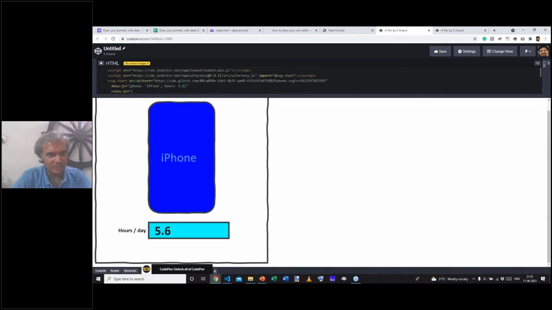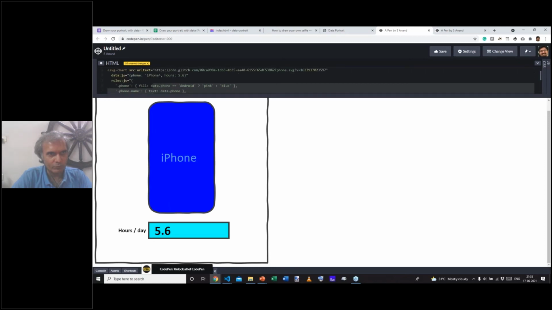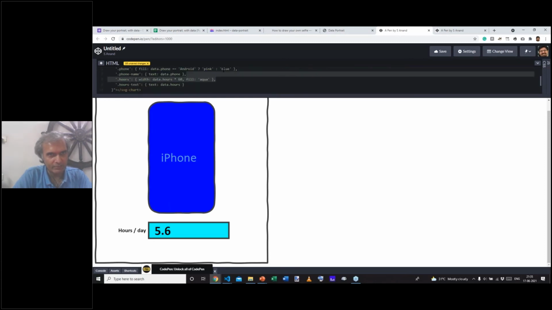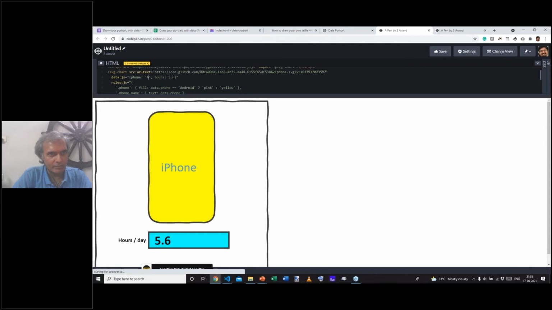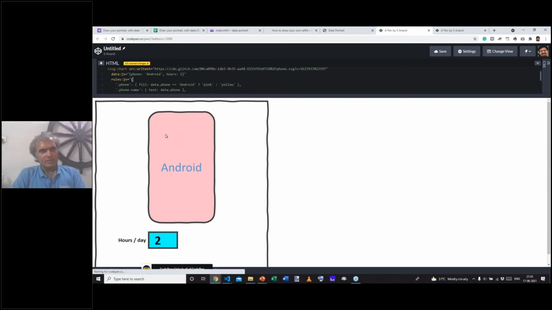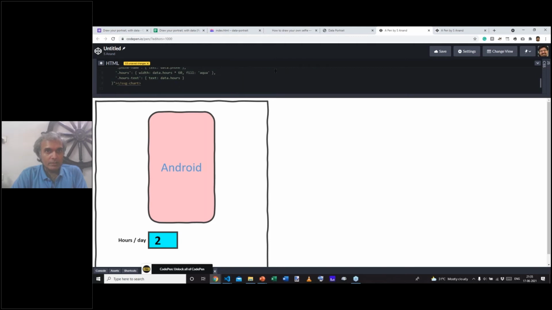So which means that if I change the phone from iPhone, let's change the colors back from pink and yellow so that it's consistent with what you would have seen. So now if I make it an Android, and say put in 2 hours. That gives me a simple infographic, a data portrait of sorts that takes these elements and displays it here. Now, what's possible with this is what we're going to do next.